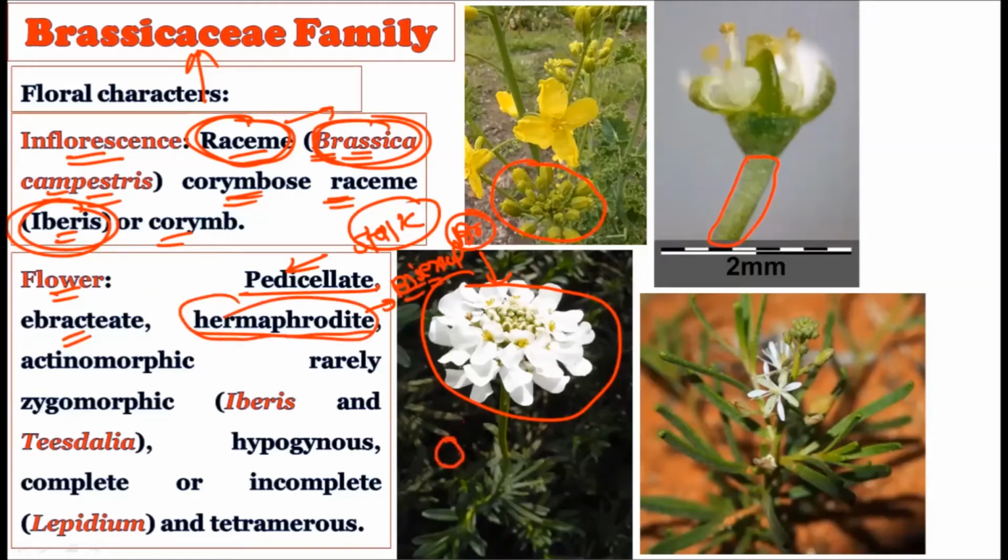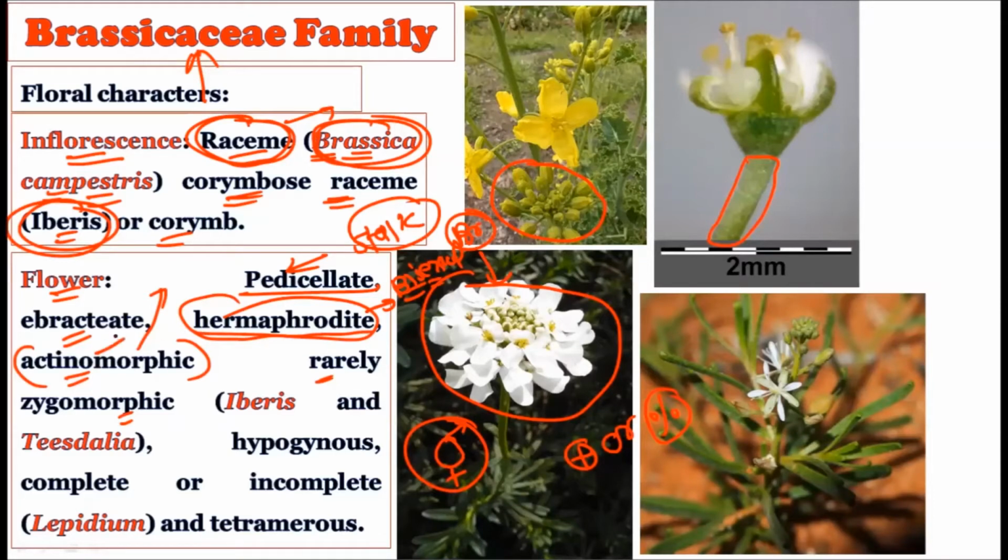When the bisexual type is there, we use a symbol to denote the bisexuality or hermaphrodite nature. Then actinomorphic and rarely zygomorphic. Please remember, most of the time you will find actinomorphic flowers in the Brassicaceae family, and we use this symbol for the actinomorphic flower. If there are some zygomorphic forms, we use this symbol for denoting the zygomorphic form of the flower.